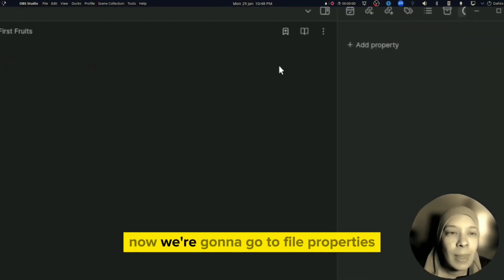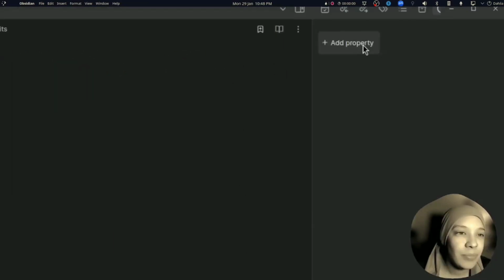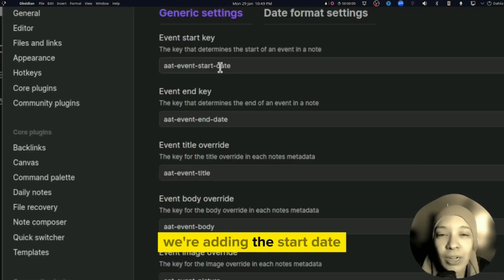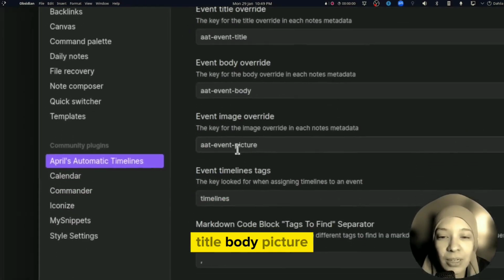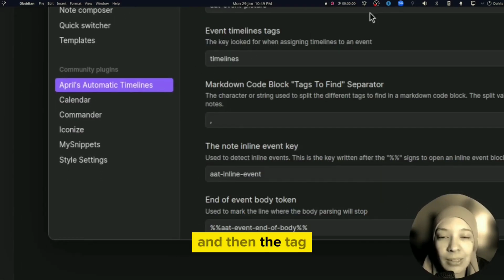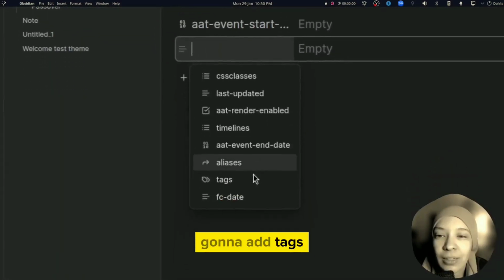Zooming in. Now we're going to go to File Properties. We're going to add a property. We're adding the start date, title, the body, the picture, and then the tag. So I'm going to add tags.